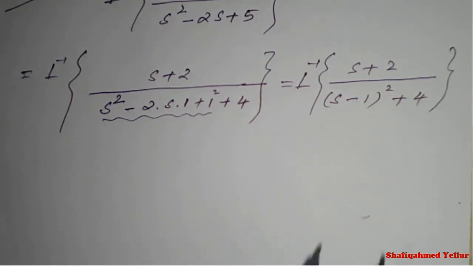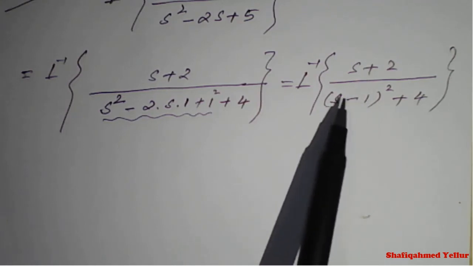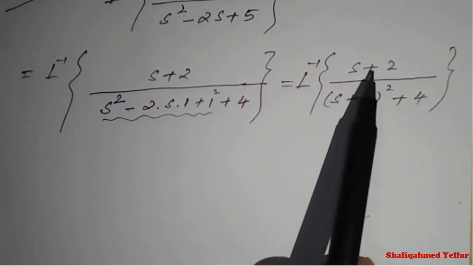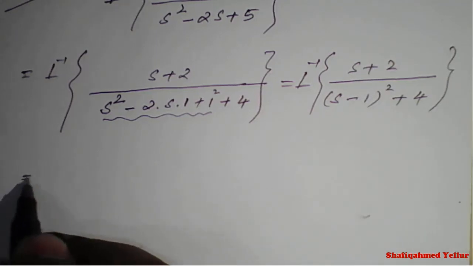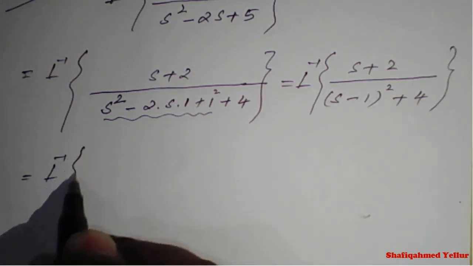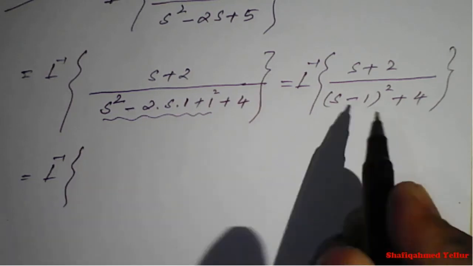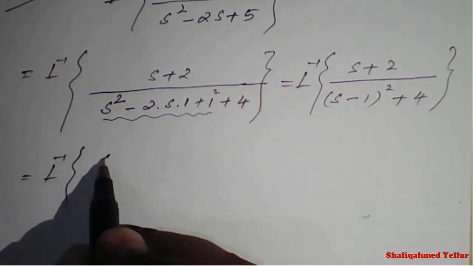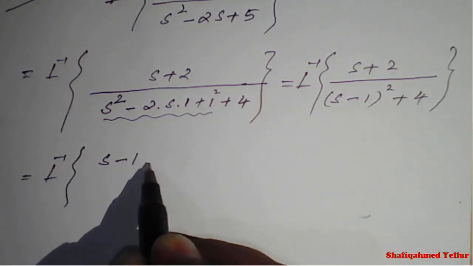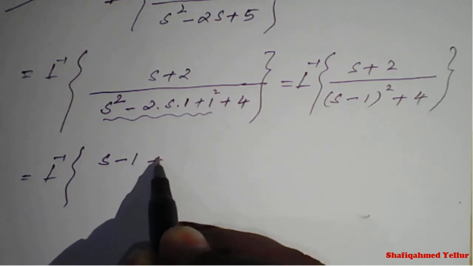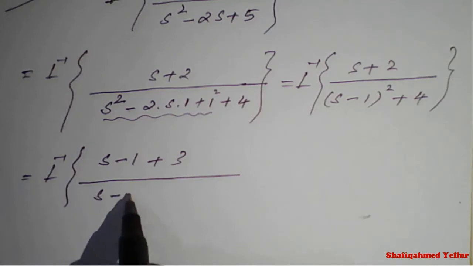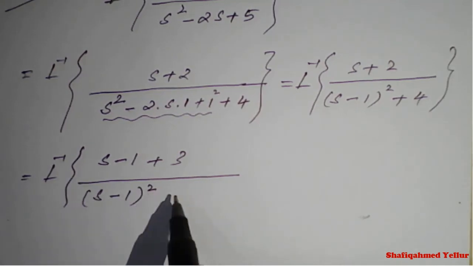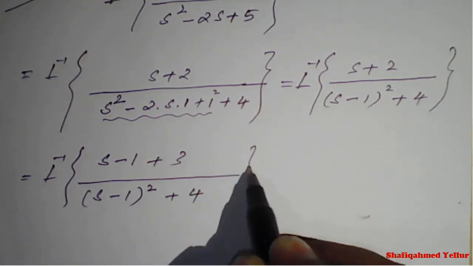In the numerator also I need the s minus 1 term, so this s plus 2 I'll write as s minus 1 plus 3, divided by (s minus 1) whole square plus 4.